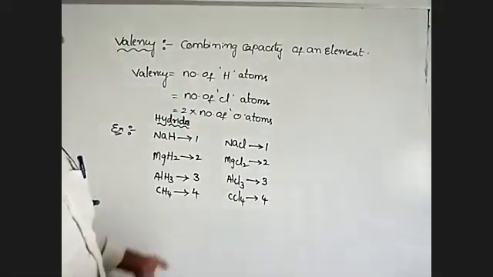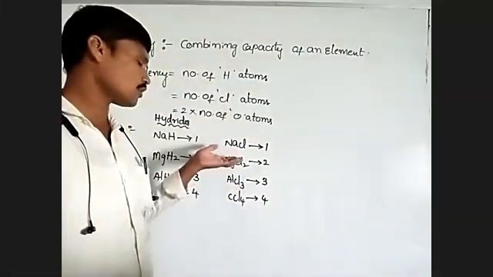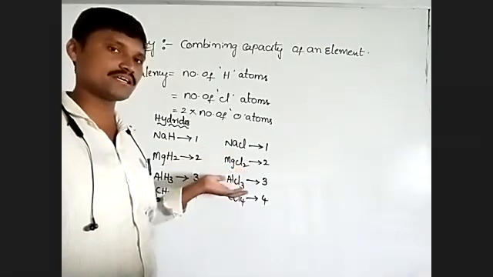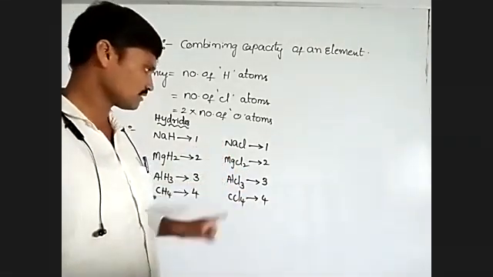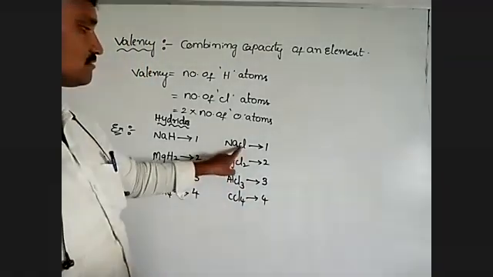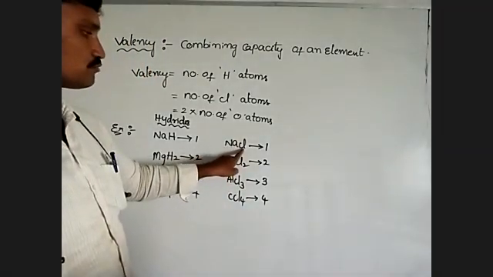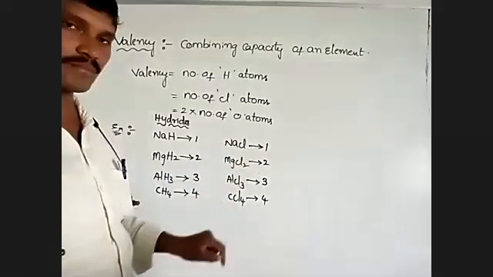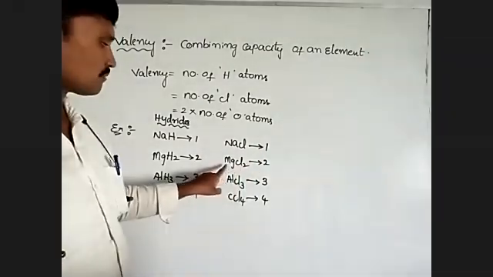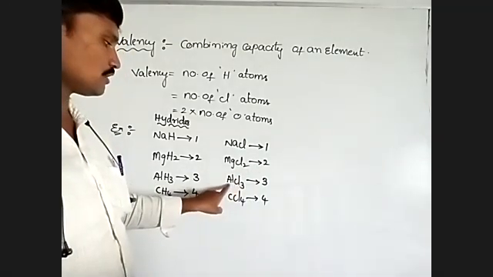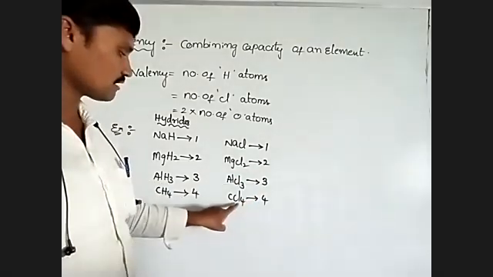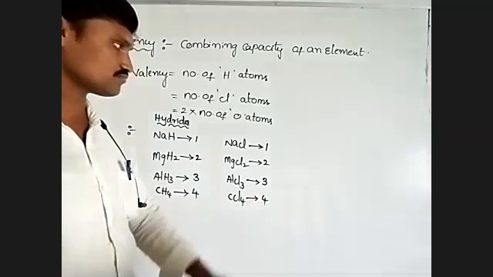In this case also, the number of chlorines present decides the valency. So sodium valency is 1, magnesium 2, aluminum 3, carbon 4.